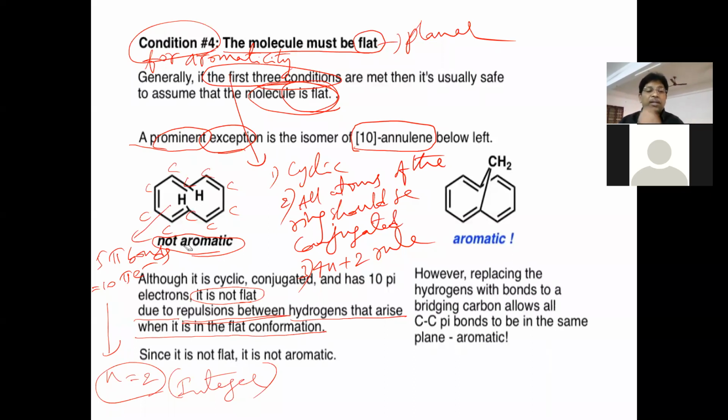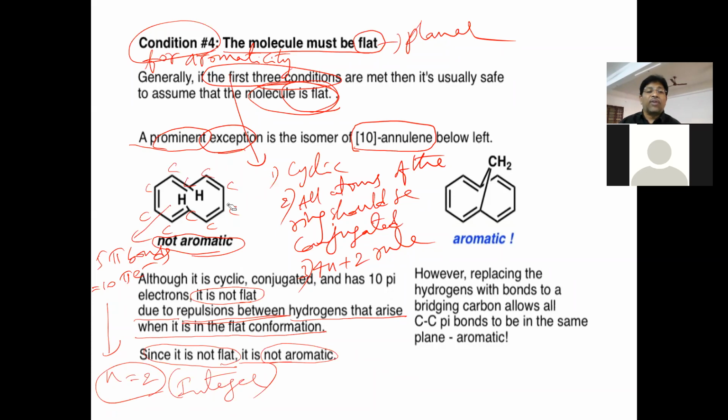That condition we have to understand. Since it is not a flat molecule, it is not aromatic. The first 3 conditions are fulfilled here, but the 4th is not. In the remaining cases, if 3 conditions are followed by the organic molecule, by default the 4th condition, flat molecule, will be obtained. But in this, it is not possible. The structure name here is 10-annulene.